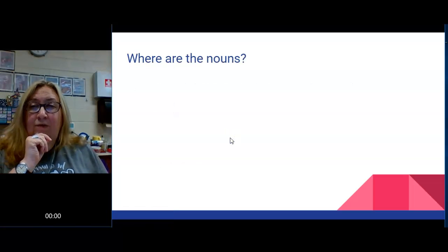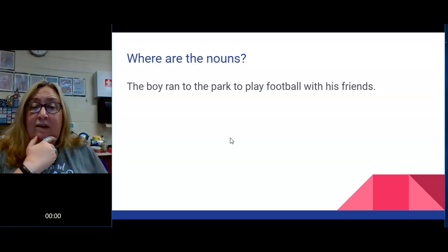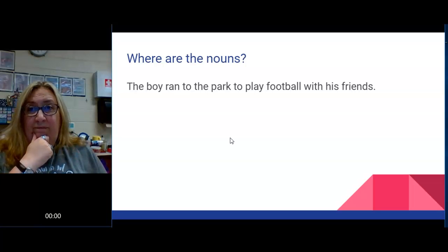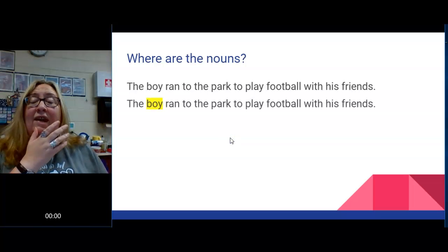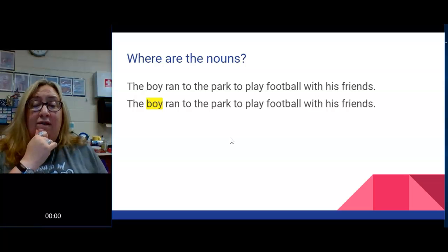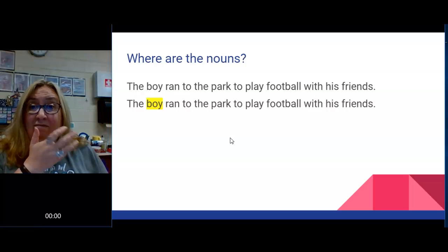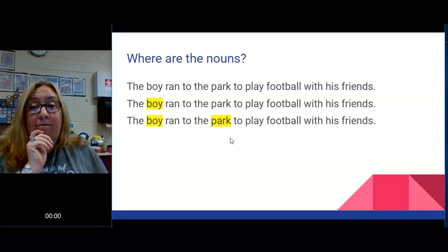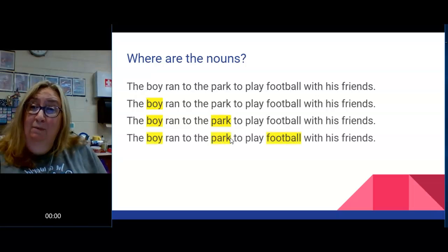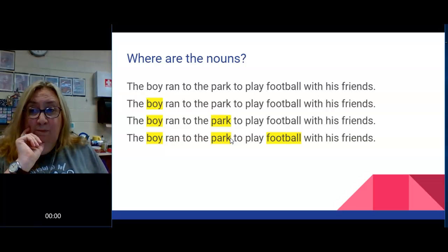So let's look here and see if we can find the nouns. The boy ran to the park to play football with his friends. What's the first noun you see? Boy names a person. Where's the next noun? The boy ran to the park to play football with his friends. The next noun we see is park. It's the place where the boy ran. There's another noun. The boy ran to the park to play what? To play that thing called football. So far we have a person, a place, and a thing.